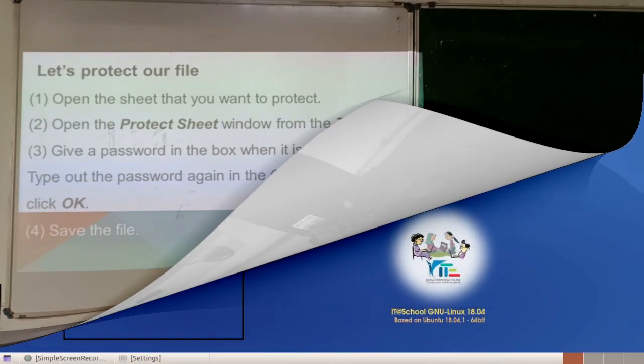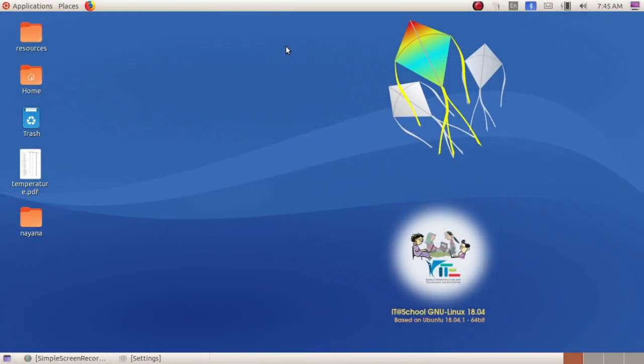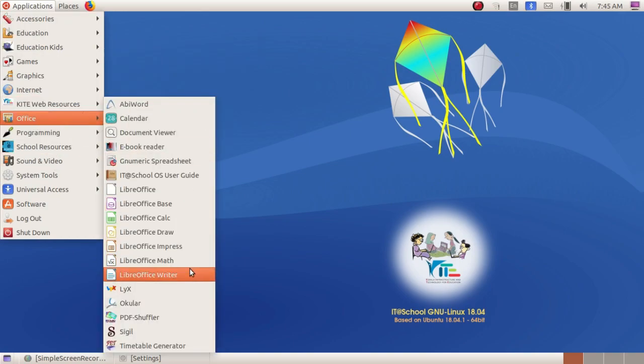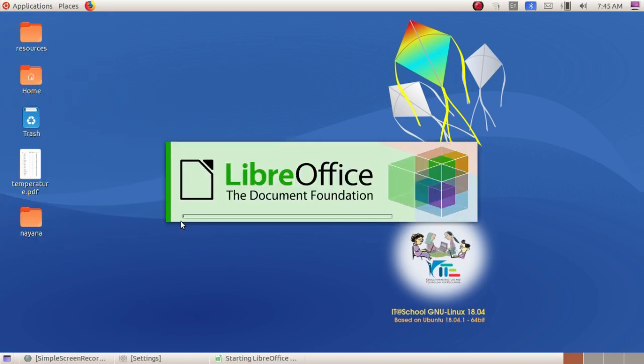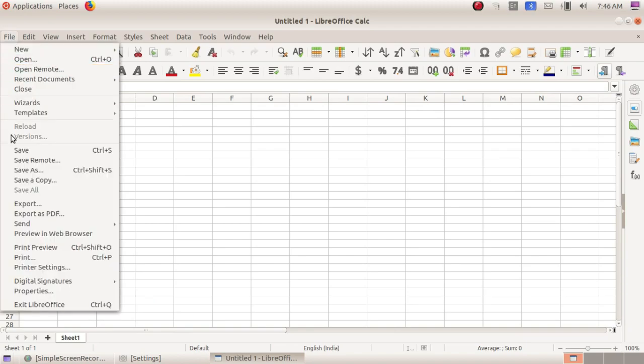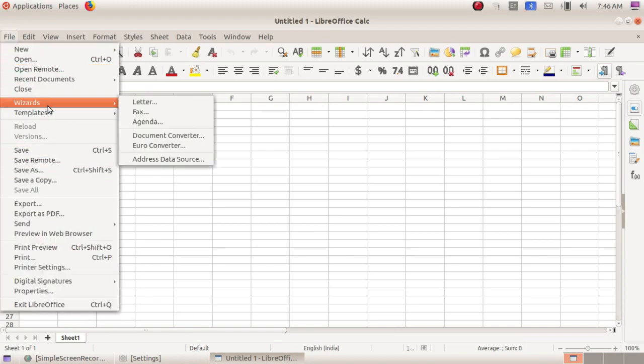Okay, so these are the contents. So students, let's start our activity. First of all, you have to open LibreOffice Calc, go to Applications, Office, LibreOffice Calc. Last class we discussed how to apply the average function, round function and if function. Today we are going to discuss how to apply the lookup function.